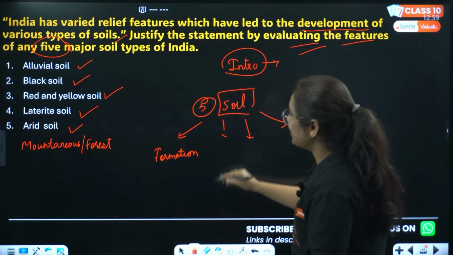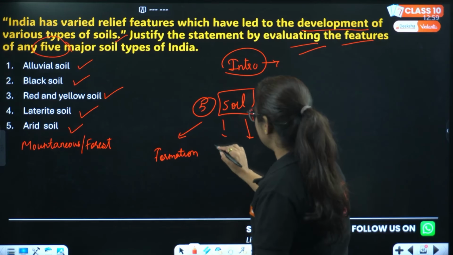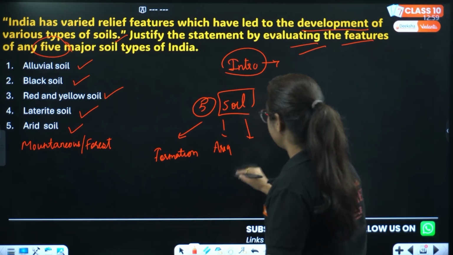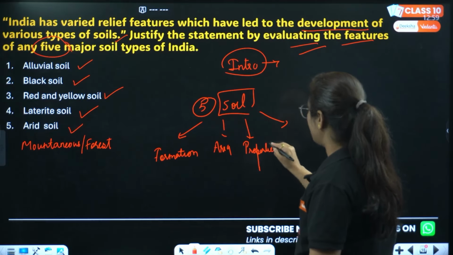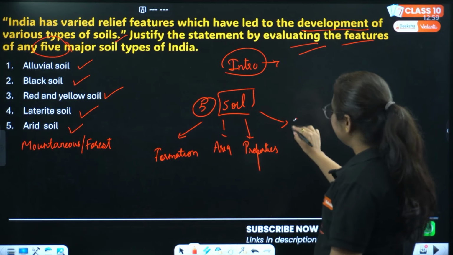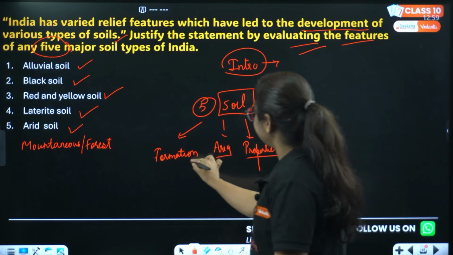So formation, then talk about areas where it is found, then talk about properties of soil. Like if we talk about alluvial soil, it is the most fertile soil, and then the crops that are fit to be grown in that type of soil.